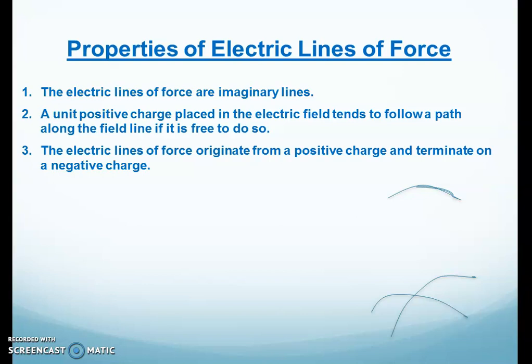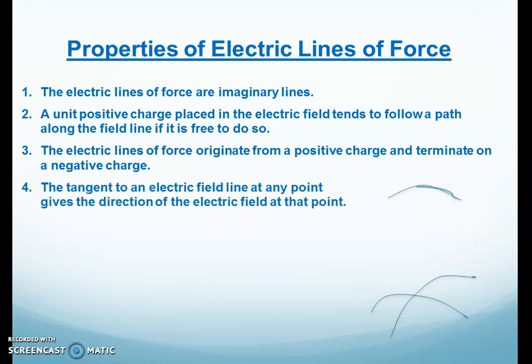The third property is electric lines of force originate from a positive charge and terminate on a negative charge. Since the test charge is positive, the positive charge will repel the test charge and the negative charge will attract the test charge. Now the fourth thing is the tangent to an electric line of force at any point gives the direction of electric field at that point.